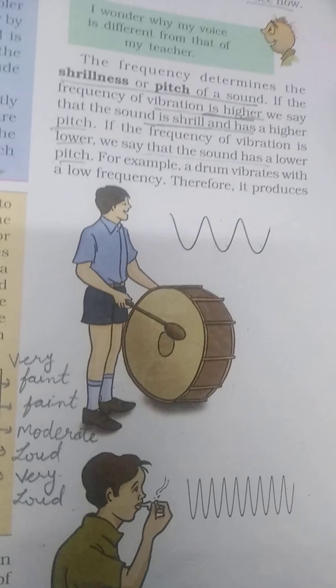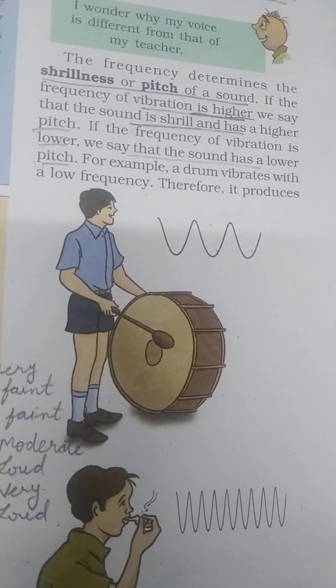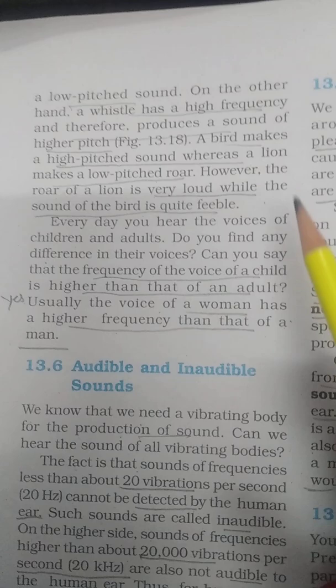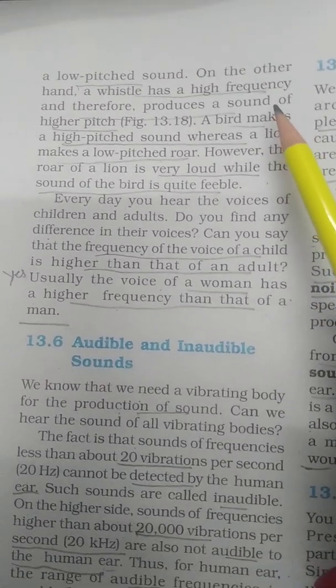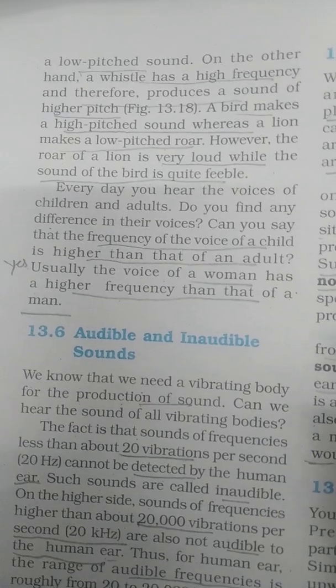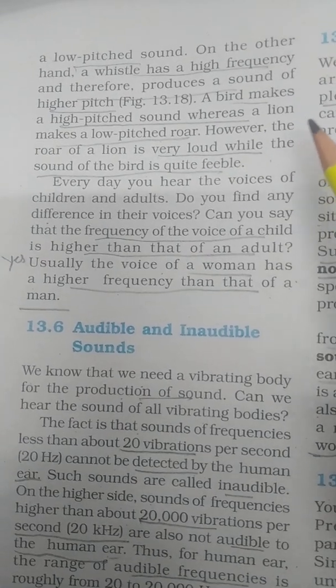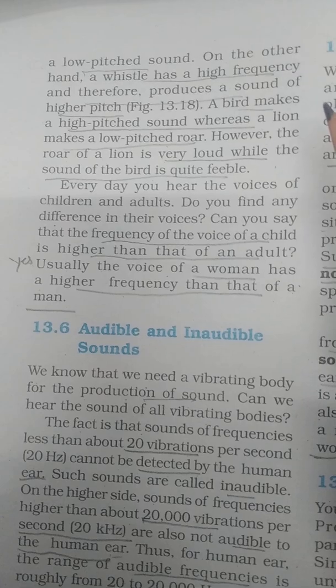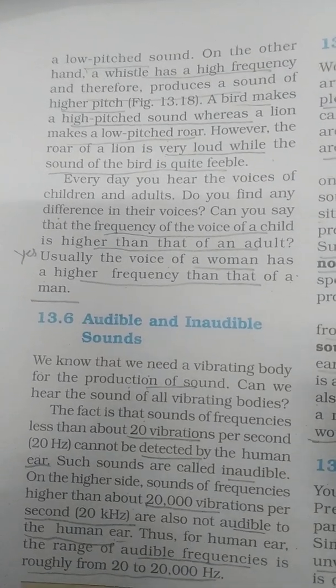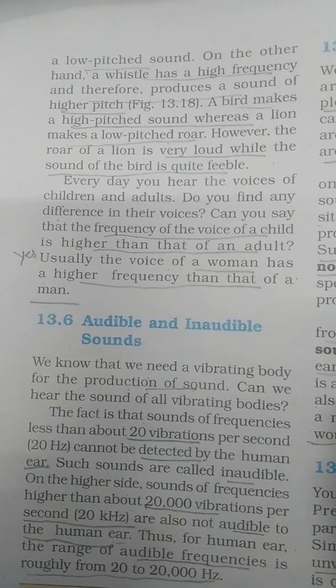For example, if a drum vibrates with a low frequency, it produces a low pitch sound. On the other hand, a whistle has a high frequency, therefore it produces a sound with a higher pitch. A bird makes a high pitch sound, whereas a lion makes a low pitch roar. However, the roar of a lion is very loud, while the sound of the bird is quite feeble.